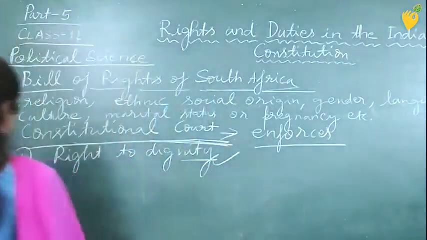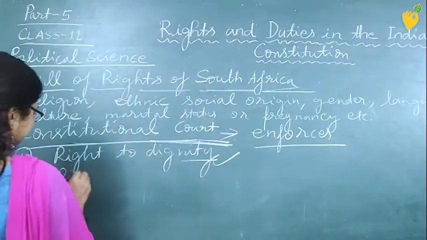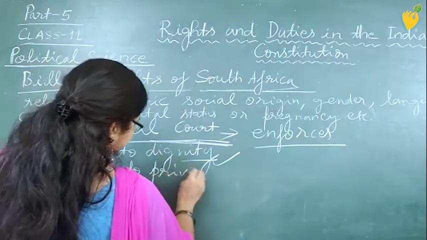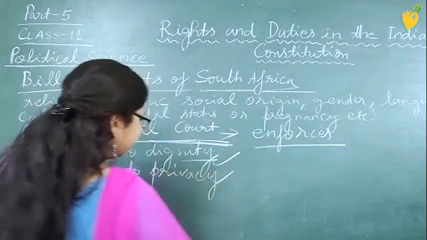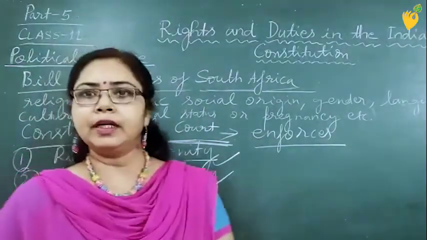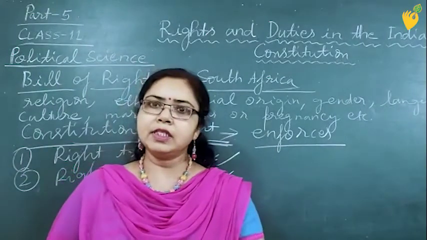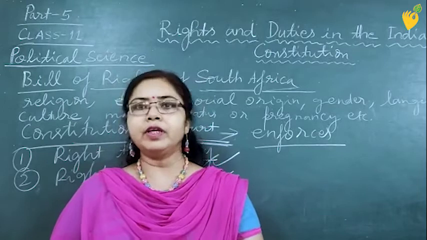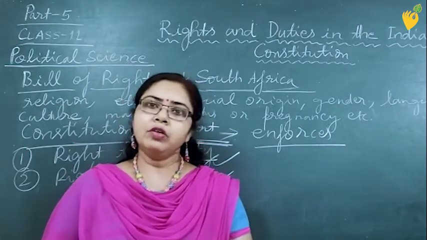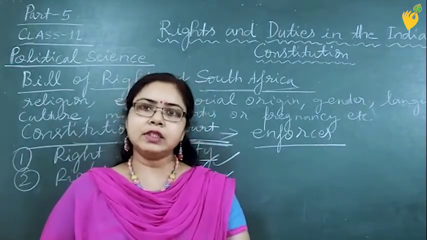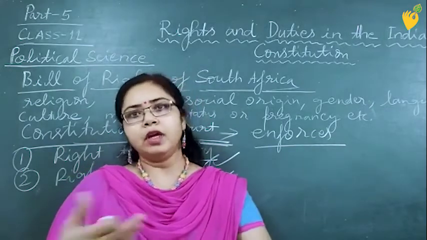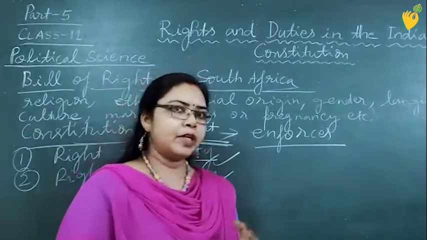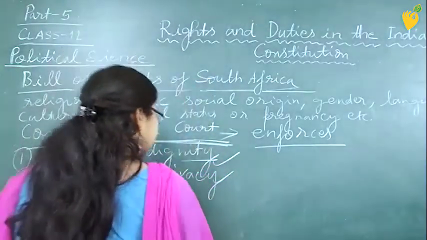And then next is the right to privacy. The right to privacy especially has been listed in the list of fundamental rights of the South African Constitution. Though we have these rights, they have not been mentioned especially in the list of fundamental rights in our constitution.